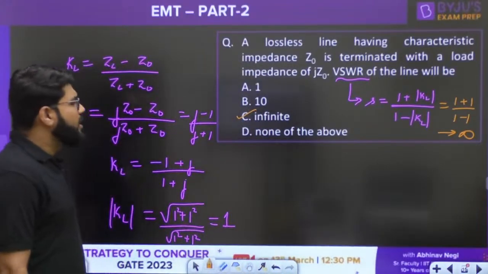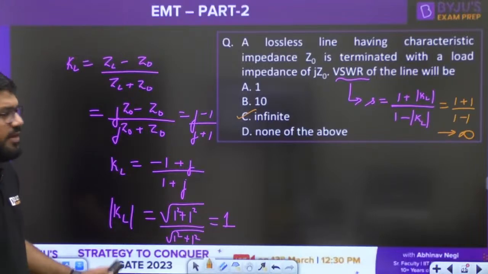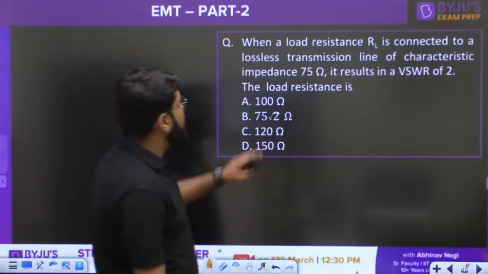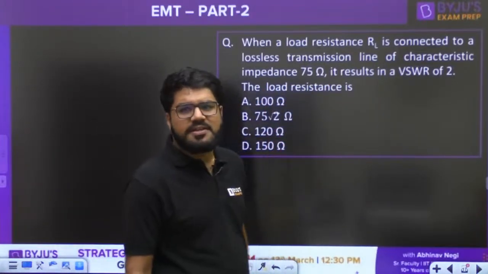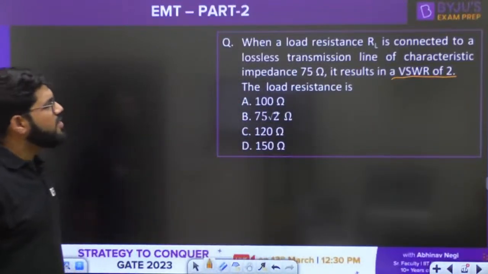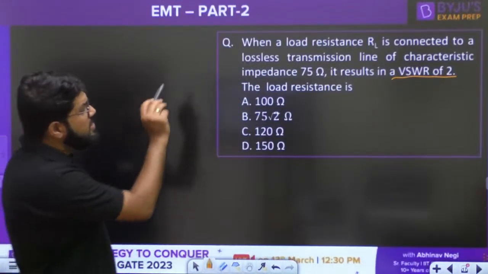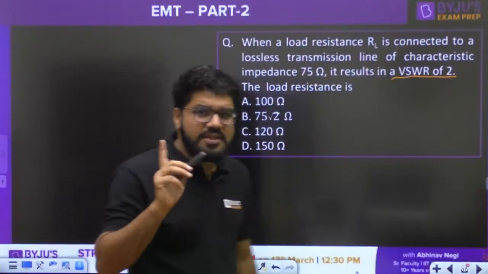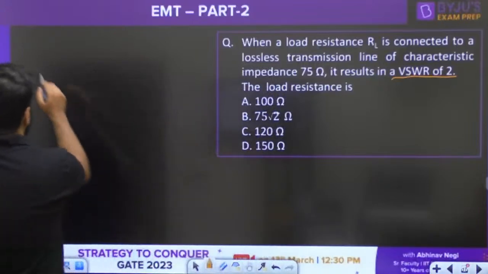So the correct answer is option number C, that is infinite. Moving ahead to the next question. When a load resistance RL is connected to a lossless transmission line of characteristic impedance 75, it results in a VSWR of 2. What is the load resistance? Load resistance is given to you as RL. Take care, there is a trick. I have discussed that trick earlier also.